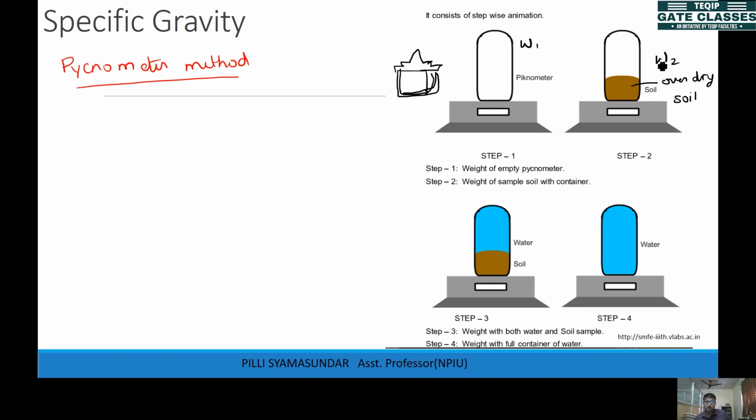So this is W2. Now you have the soil, and then you open the lid and pour water into this container. It will be completely filled with water, and once it is completely filled, you find out the weight of this pycnometer bottle again, with the soil and the water. Let that weight be W3. Now you remove all the soil and water, clean the pycnometer properly, and then fill the pycnometer only with water. That weight is W4. Now I want my G, the specific gravity.